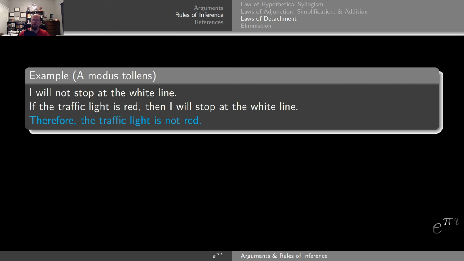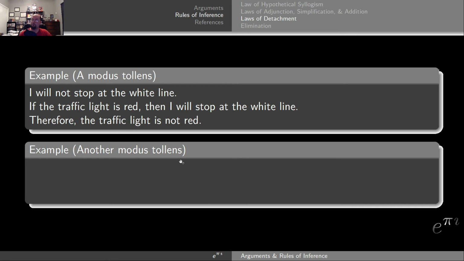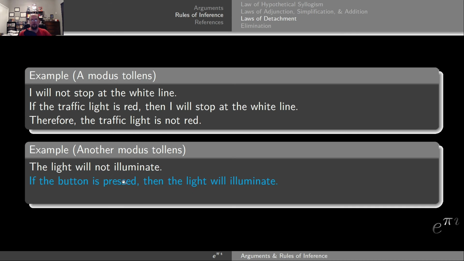Similarly, we can do the same thing with the push button and the light illuminating one as well. So here's a second modus tollens argument. My first premise is the light will not illuminate. This is my negation of Q. My second premise is the implication. So if the button is pressed, then the light will illuminate. So this is P, the button is pressed, implies Q, the light will illuminate. So I have negation of Q, P implies Q, so by modus tollens, I should get negation of P.